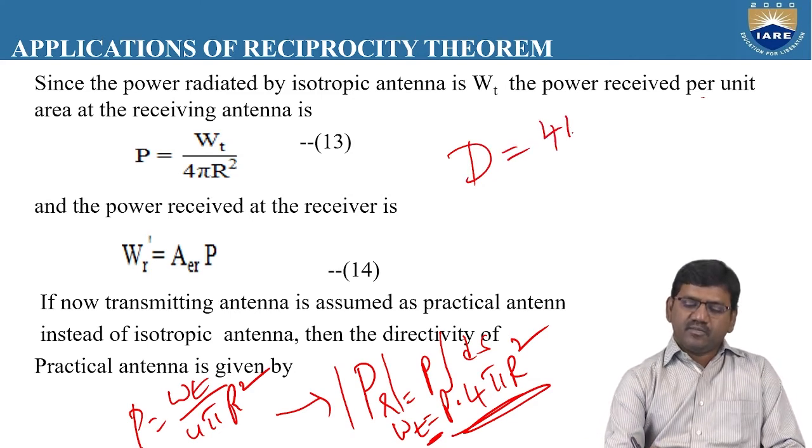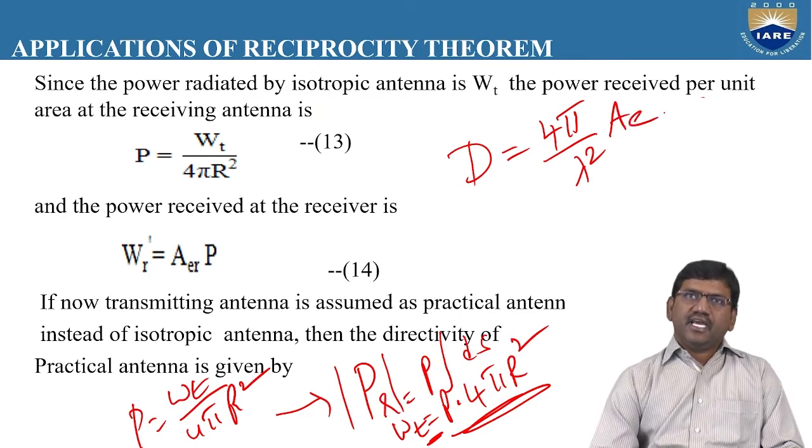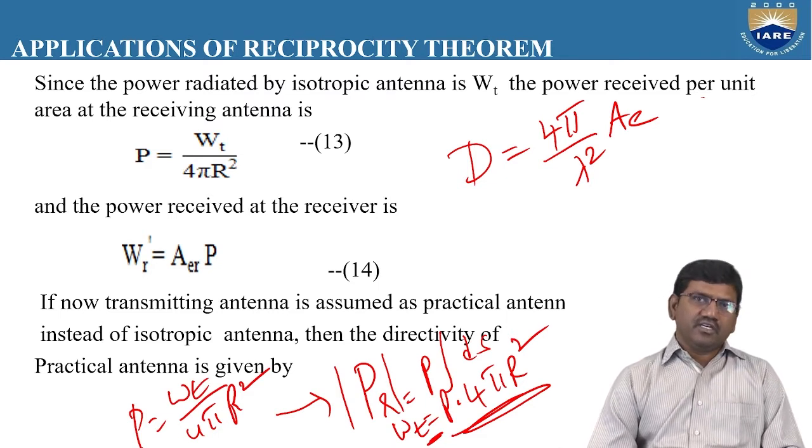The directivity is given by 4 pi by lambda square into AE. So the directivity is directly proportional to the effective aperture area of the antenna. If we want to increase the directivity, the effective aperture area has to be increased, and if we want to decrease it, the effective aperture area must be decreased.